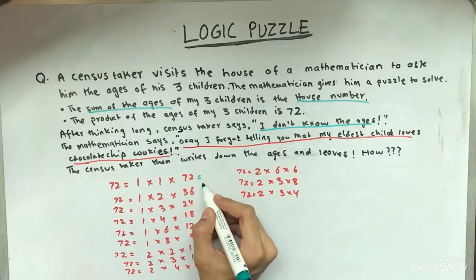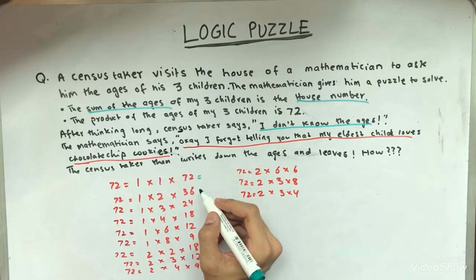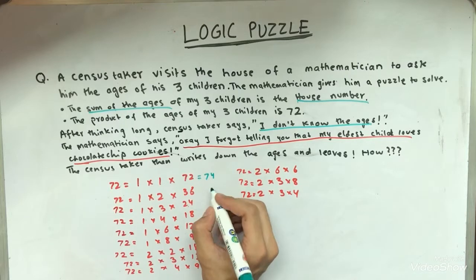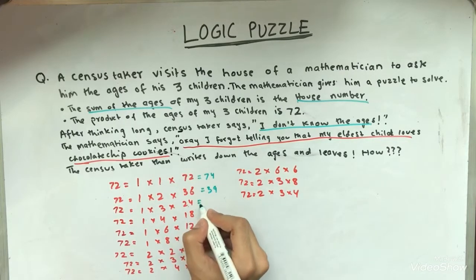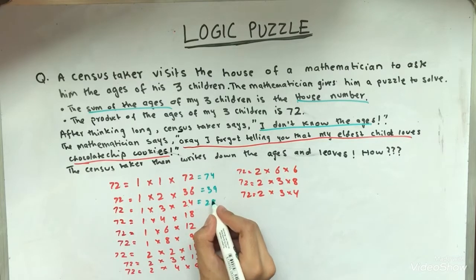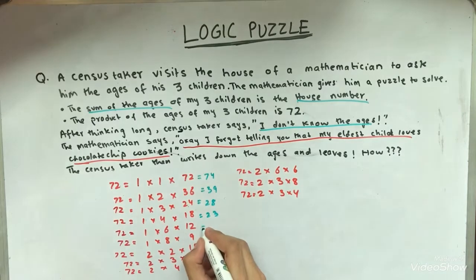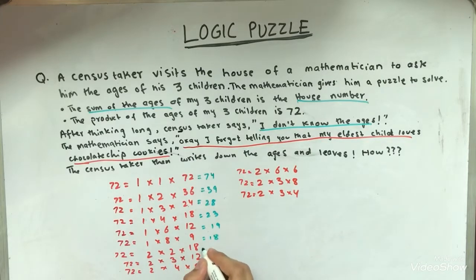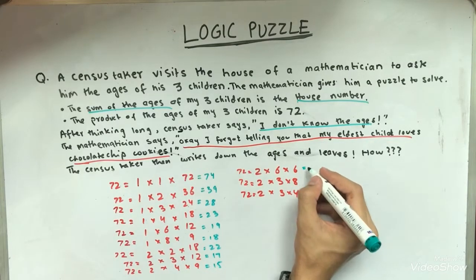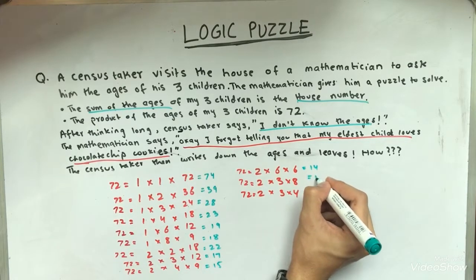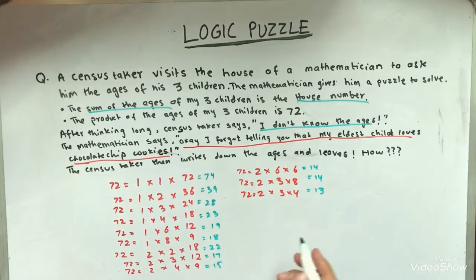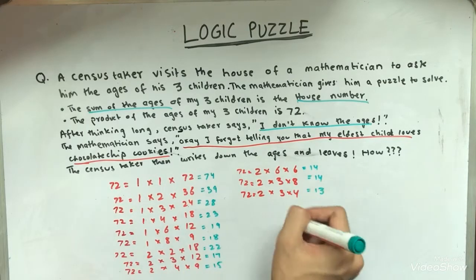If you add these numbers, because the sum of the ages is the house number, you get 74, 39, 28, 23, 19, 18, 22, 17, 15, 14, and 14 again, and a 13. So these could be the possible house numbers.